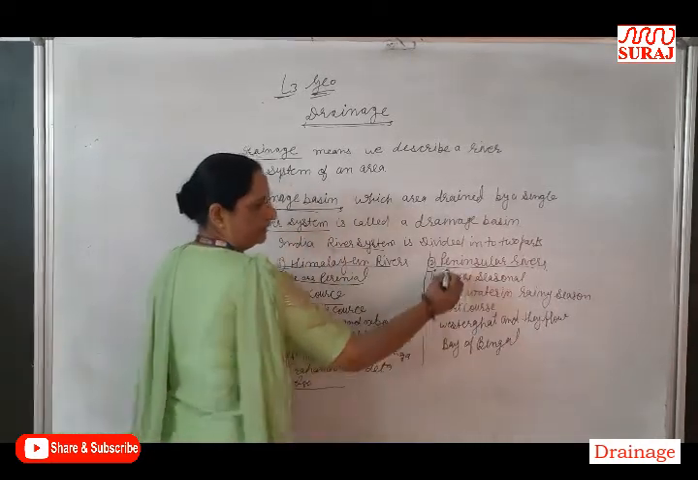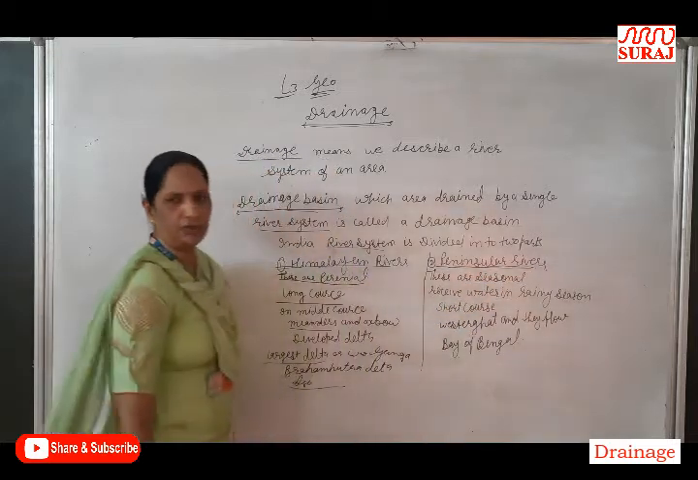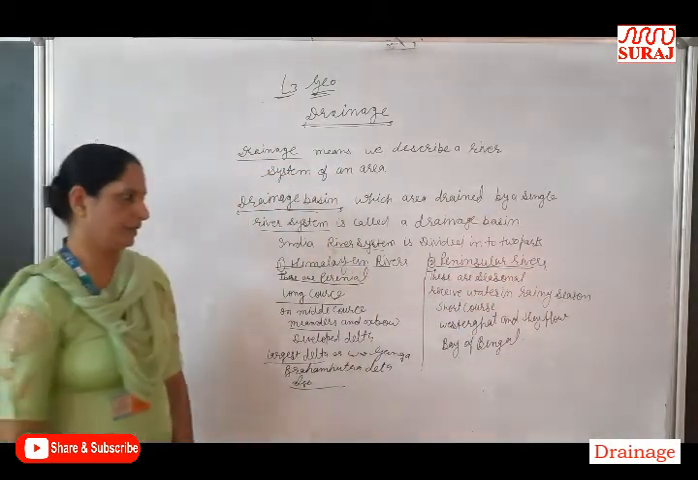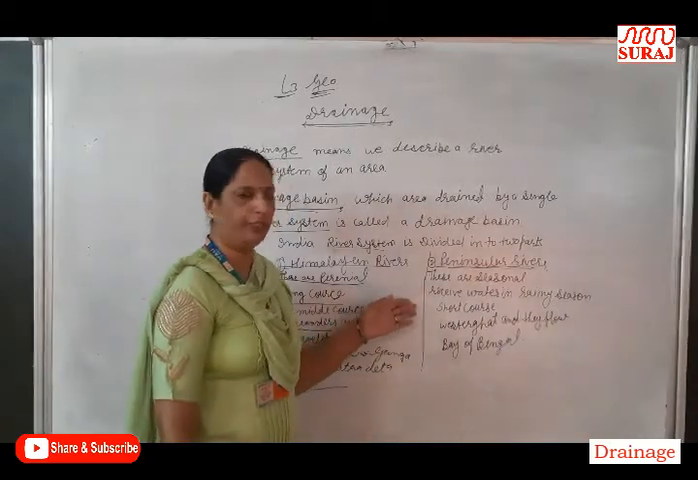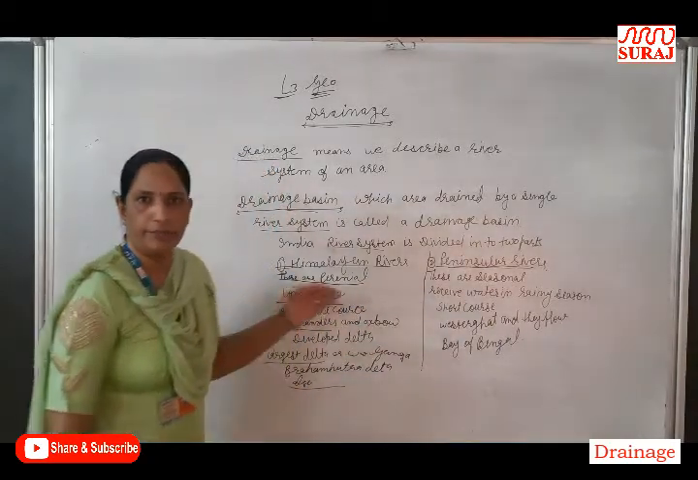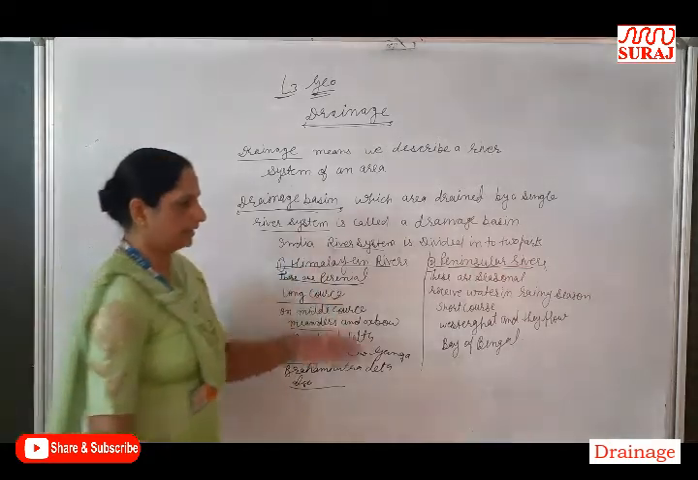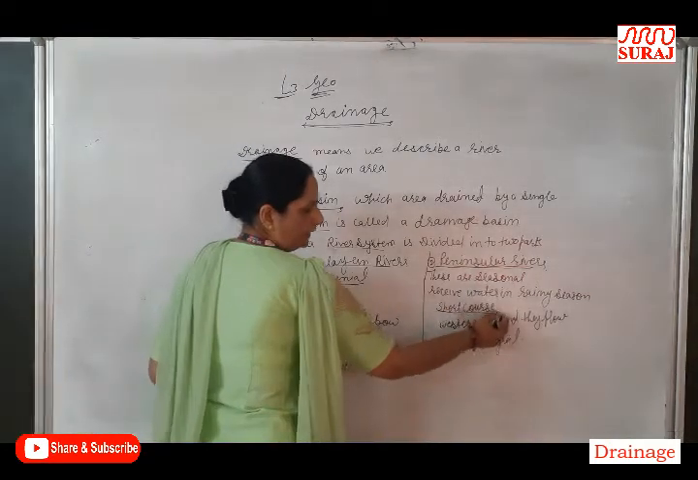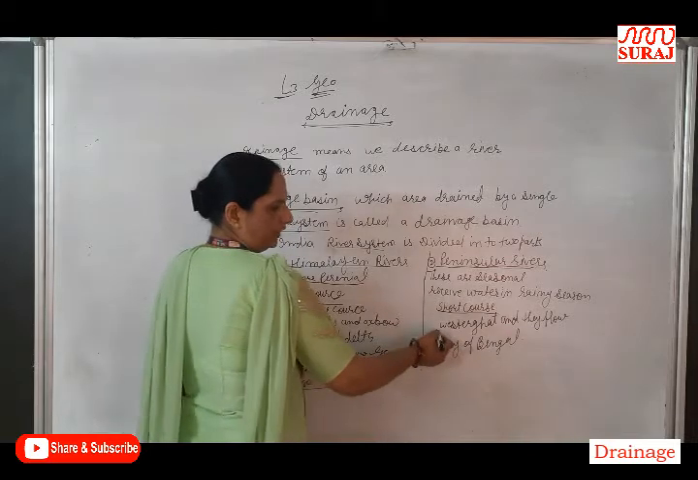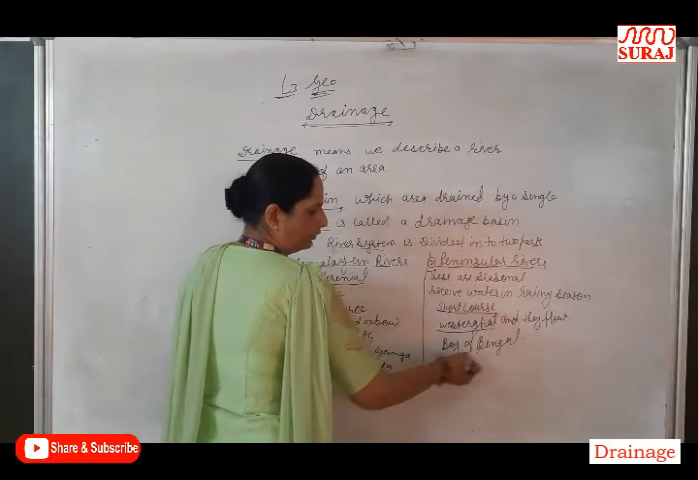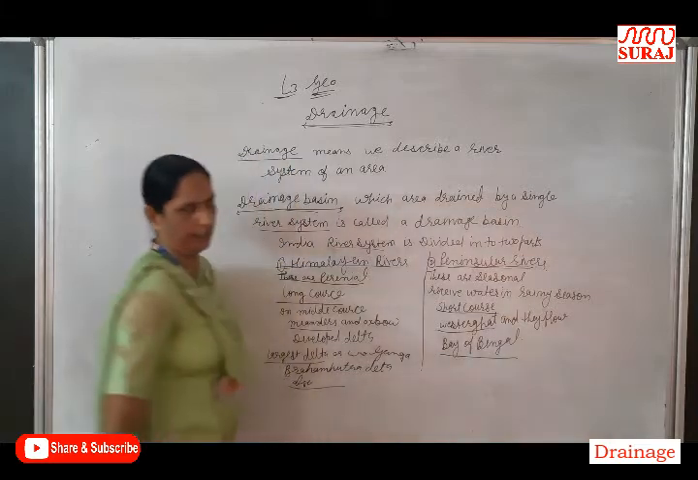Now let us start with the Peninsular rivers. Peninsular rivers are seasonal rivers because they have less water and receive water only in the rainy season. Himalayan rivers have a long course, and Peninsular rivers have a short course. Peninsular rivers originate in the Western Ghats and flow into the Bay of Bengal.